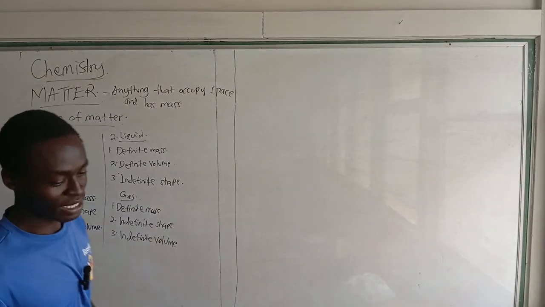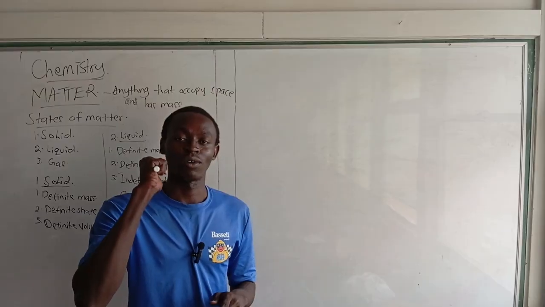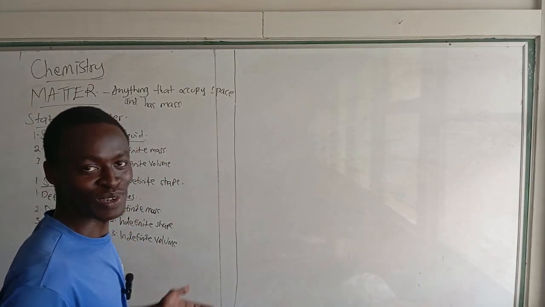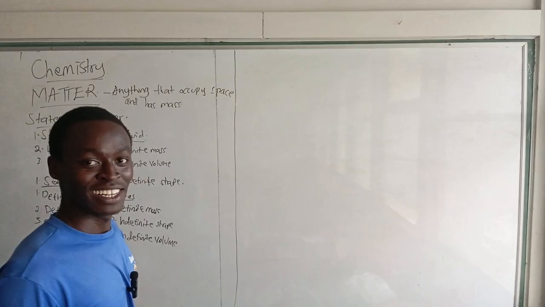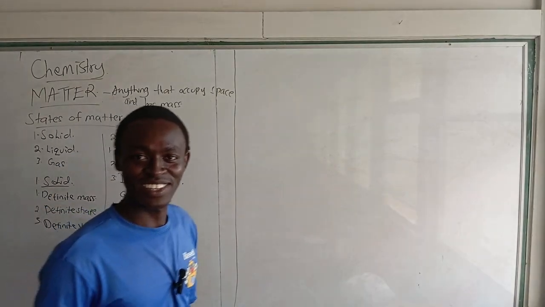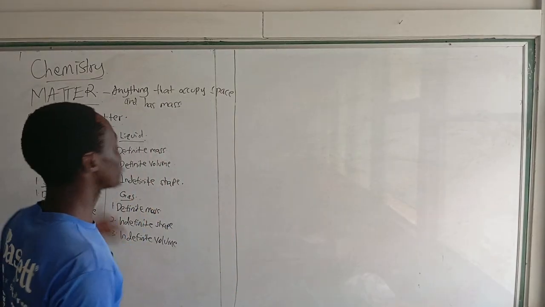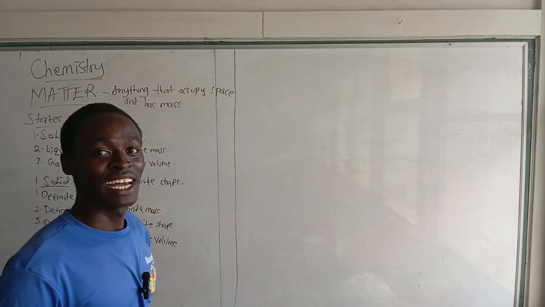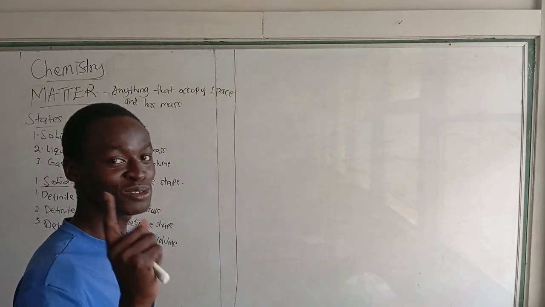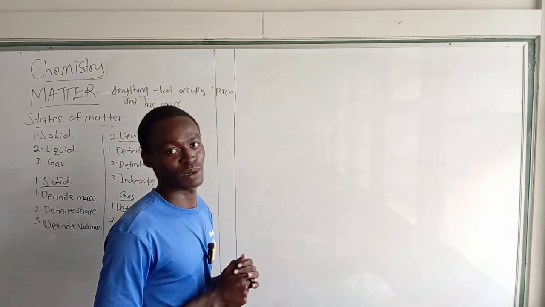We have learned the states of matter, and now in this second part of this class, we're going to learn on the changes of state of matter. In that, what happens for a solid to turn from solid to liquid, and from liquid to gas, gas back to liquid, and liquid back to solid. And even there are some that undergo all the way from solid to gas without passing through the liquid state, and even those that go from gas all the way back to solid without going through the liquid state. Now, all those we're going to encounter right now in this next part of this class.